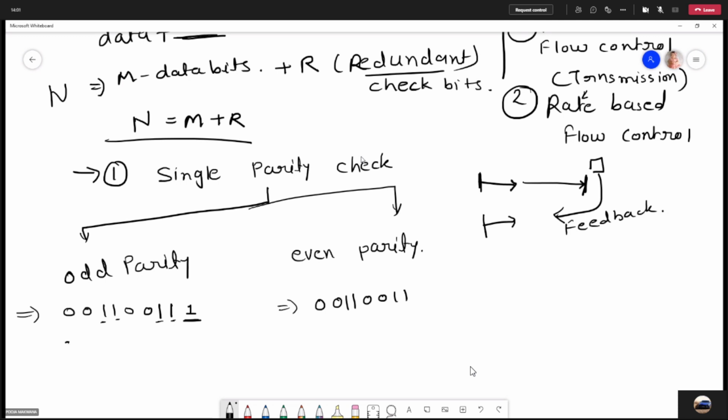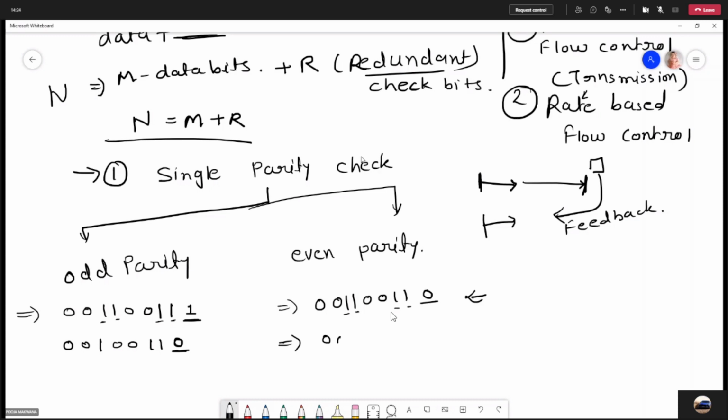And if we have a message like this, we may add 1 0 to make it an odd parity bit, right? And if you want to make it an even parity bit, so here the number of ones is already even, we can add 0 to make it an even parity bit, right?